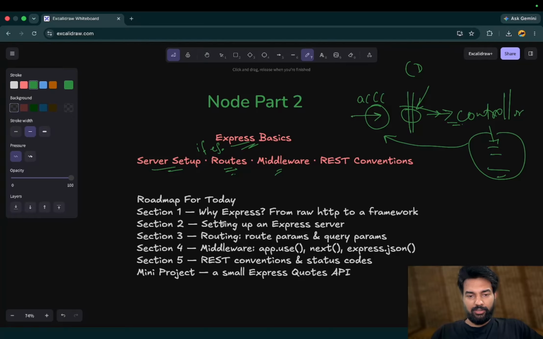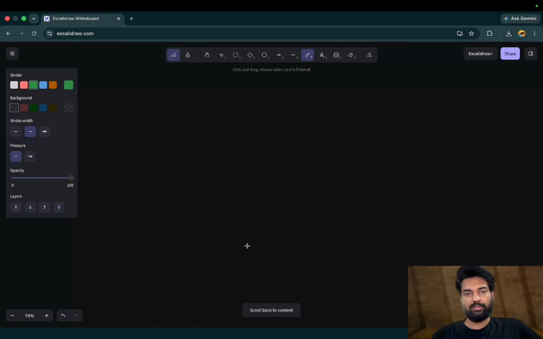Then we have REST. We will be going through the REST conventions. Now in the first section we will cover why Express, and from raw HTTP what we did to a framework. In section 2 we will do the setting up of the Express server, then routing, then middleware, and REST conventions, and we will build a mini project. So we will be seeing how these things are applied.